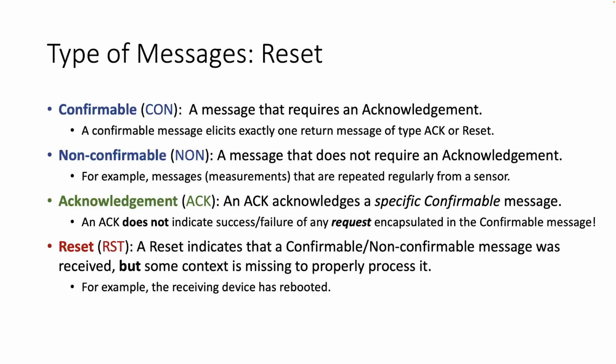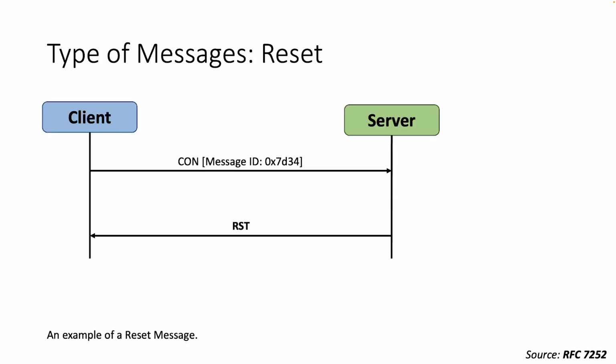The fourth and the last message is the reset. A reset message indicates that a specific message, which can be a confirmable or non-confirmable, was received, but some state is missing to properly process it. For example, when the receiving node has rebooted and has lost some context that will be required to interpret the message. Here is a scenario where the server is not at all able to process a confirmable message, and therefore it replies with a reset message instead of an acknowledgement.